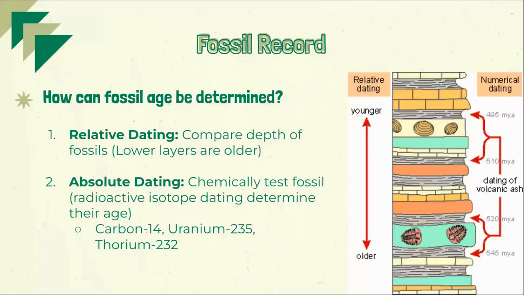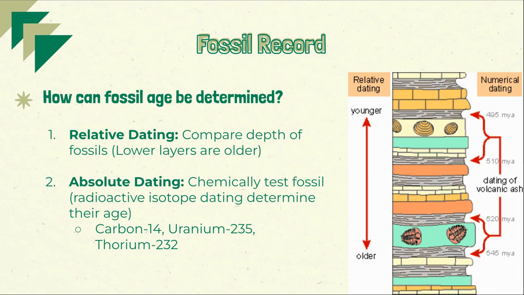So how can we use fossils to determine the age of something? The first way we can do it is through relative dating. Relative dating compares the depth of fossils. If you look at the image on the right of your screen, you will see stacks of fossils. The lower layers of this stack represent the older fossils, while the layers that are closer to the top are those that are younger. So relative dating is a type of dating that allows us to simply estimate how old an object could be by comparing it to the layers around it.